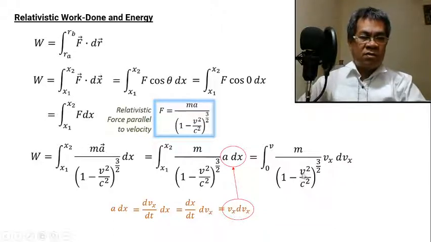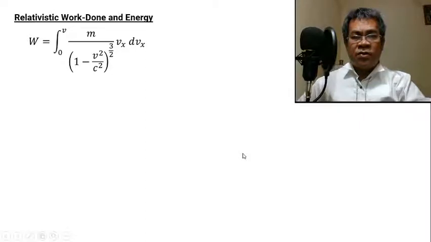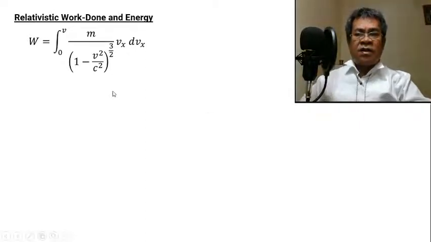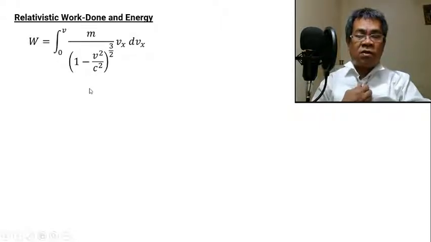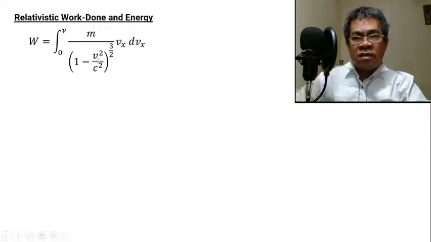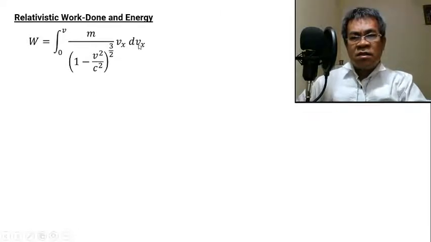This is now velocity in terms of velocity, and the derivative is dvx. So we have to apply a technique of integration in this case, because we have no basic rule for this problem. Take note that this is vx, and this is vx, and this is vx.